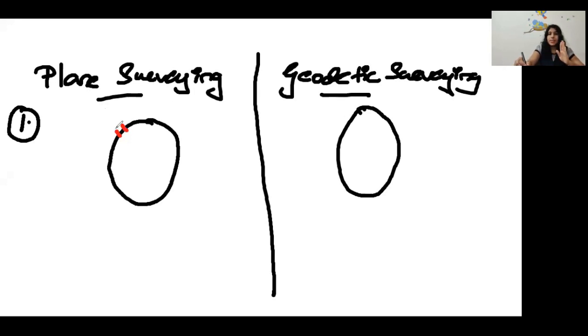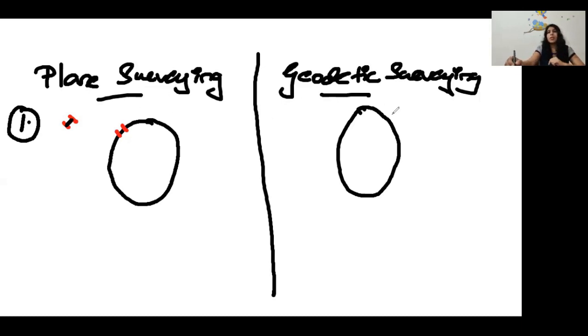So in plane surveying, I am not going to consider the surface of the earth or the curvature of the earth. Why? Because these 2 points, as you can see, are a very small distance apart. So I can always imagine a straight line between them. So I'm not considering the curvature of the earth in plane survey.